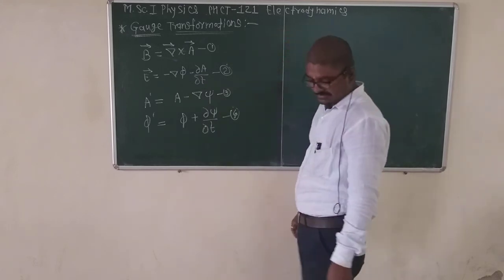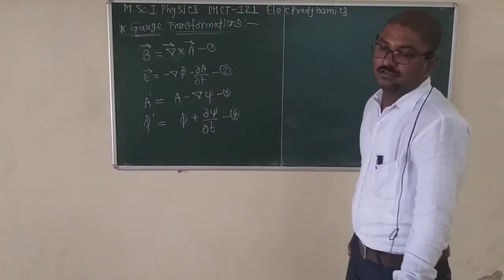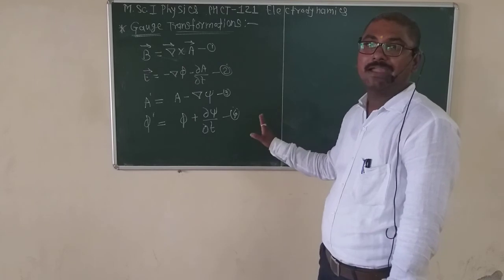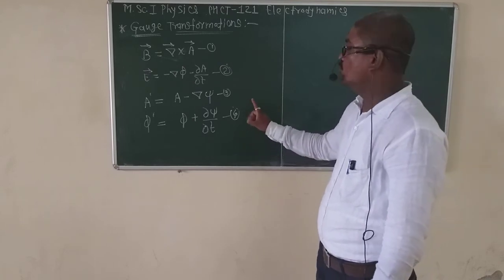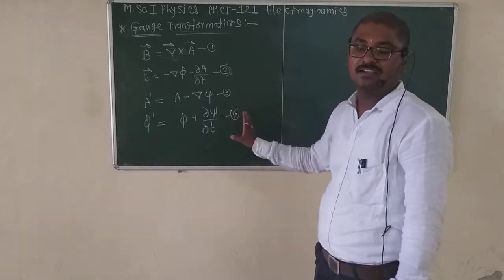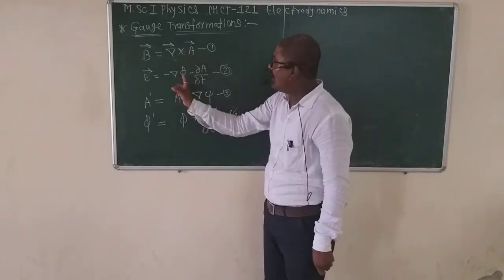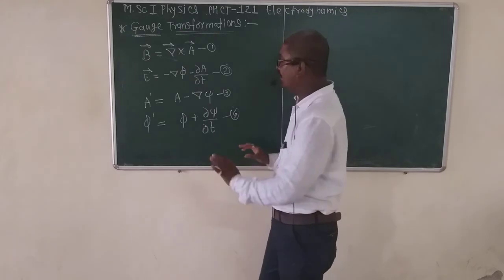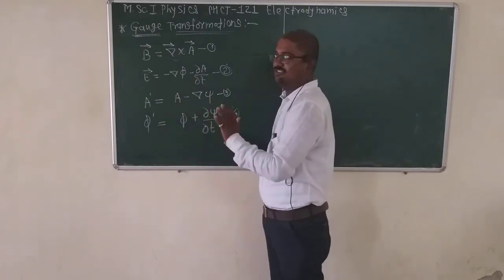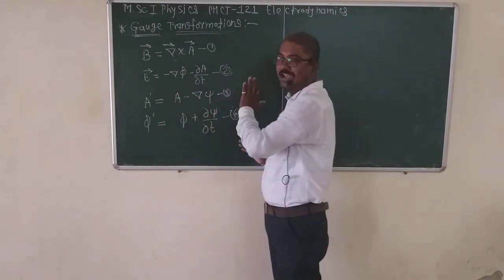Here A is the magnetic vector potential and phi is the magnetic scalar potential. Then we apply these two transformations to the system, equations 1 and 2.